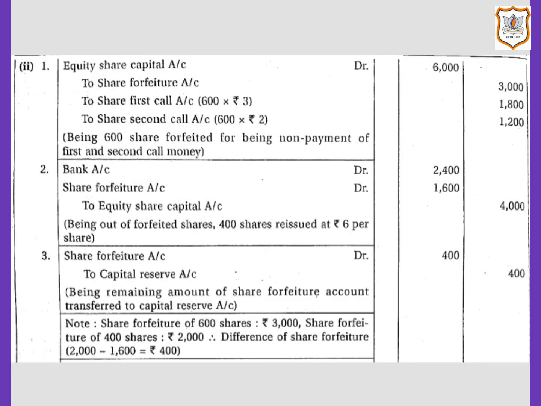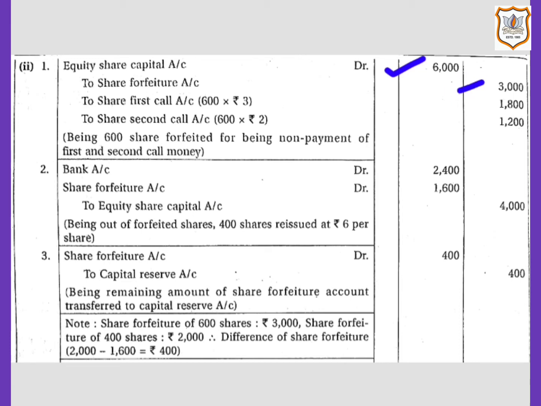So our first entry would be for forfeiture of shares. Equity share capital account will be debited with called up amount, that is rupees 6,000, that is 600 shares that were forfeited multiplied by rupees 10. Then share forfeiture account will be credited with the amount already received, that is rupees 3,000.